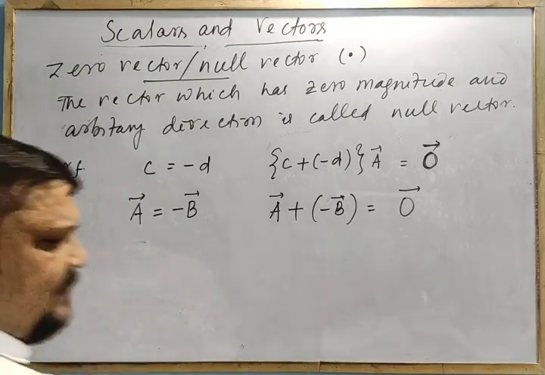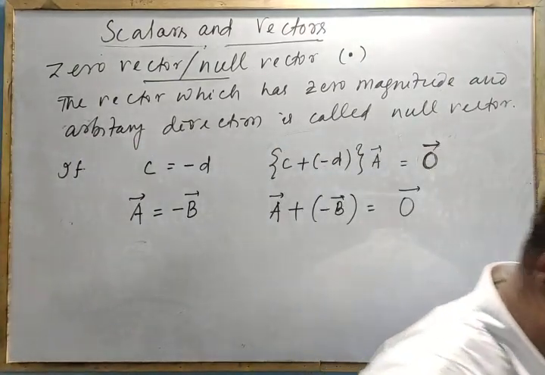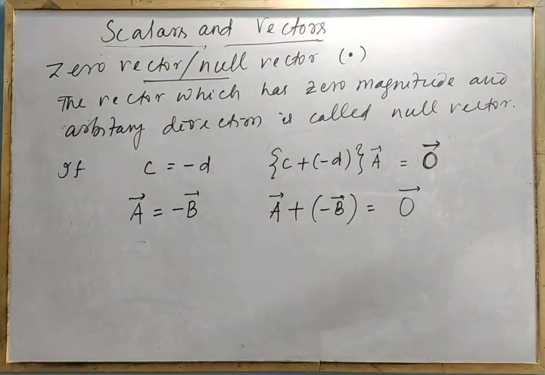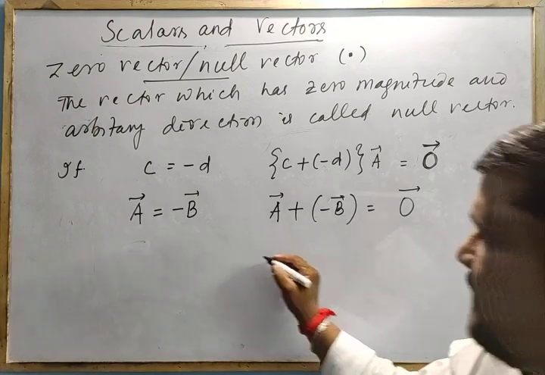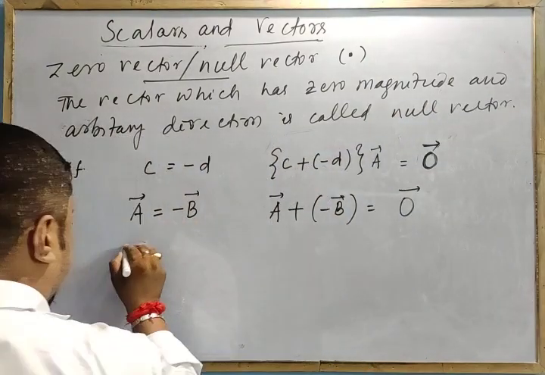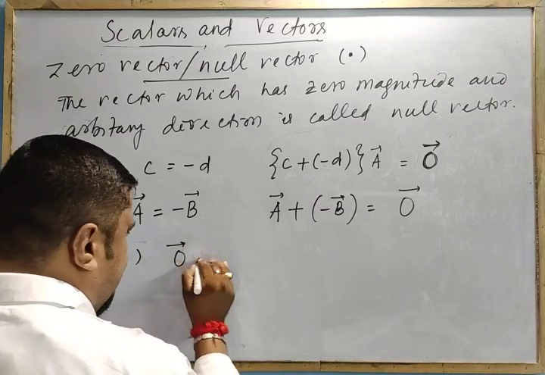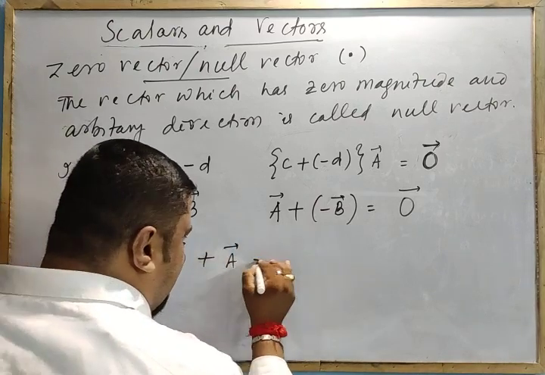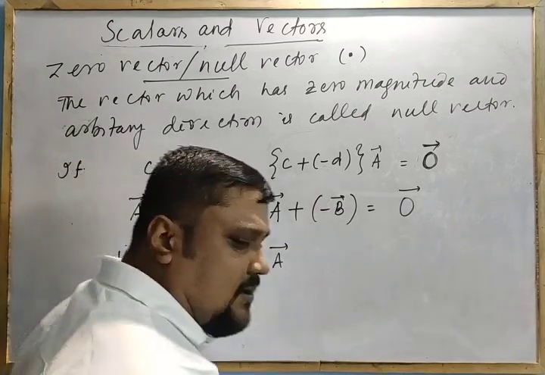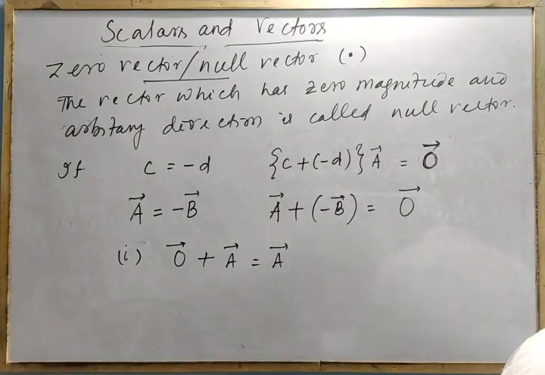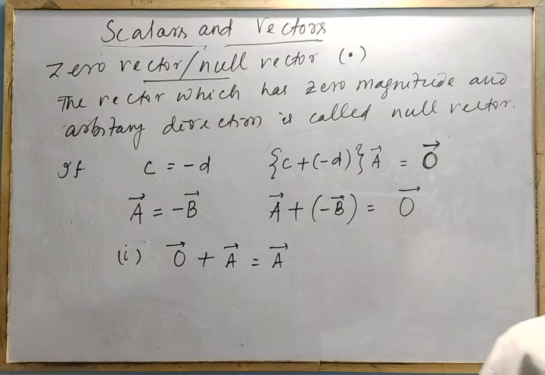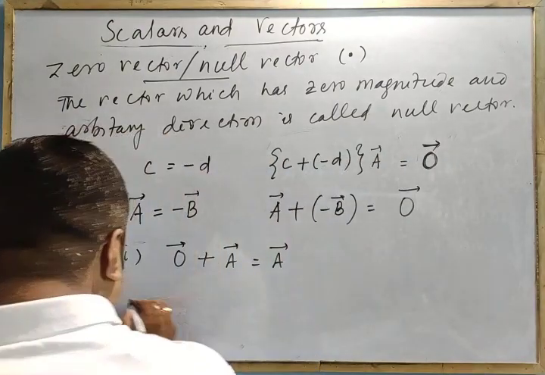Right? Now some other properties of the zero vector. For the time being you remember: first, when a zero vector is added to any vector, you will get the same vector. When a zero vector is subtracted from any vector, you will get the same vector.